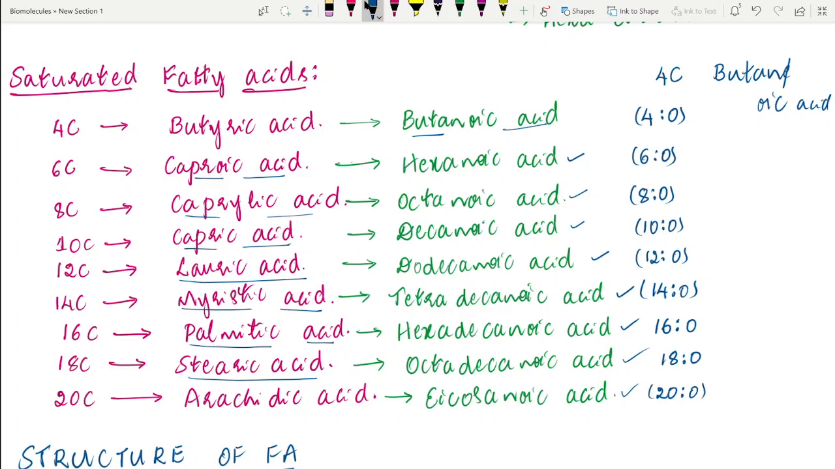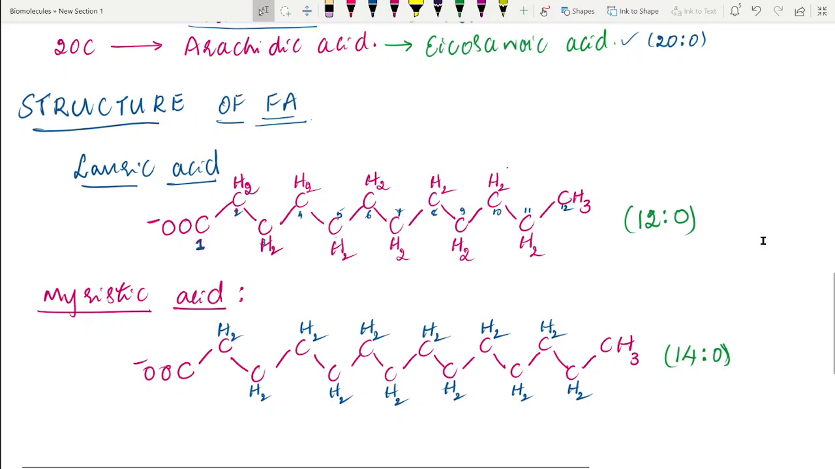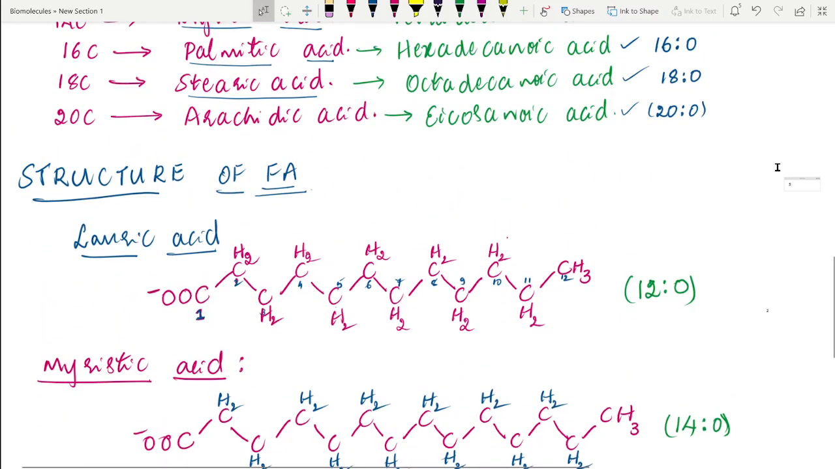So like this, we can write these fatty acids in the shorthand, short form of representation. This is how we can write the structure of any fatty acid, and that's all about the structure of saturated fatty acids.